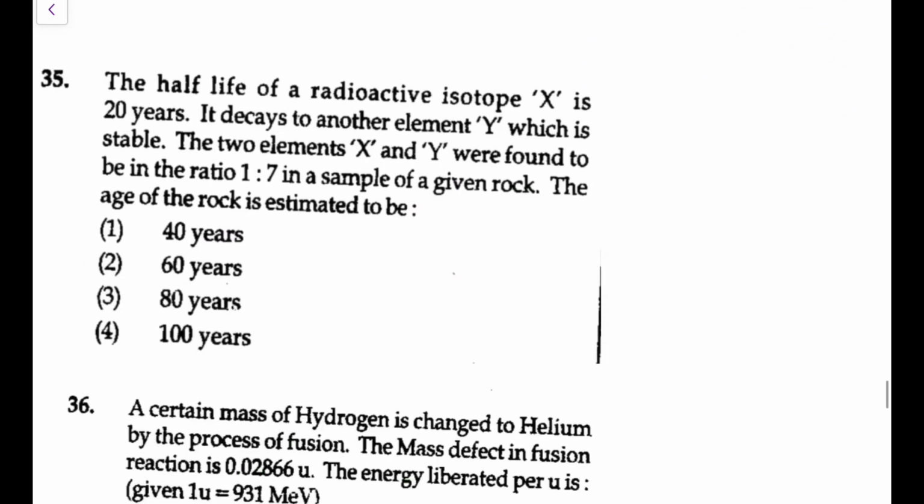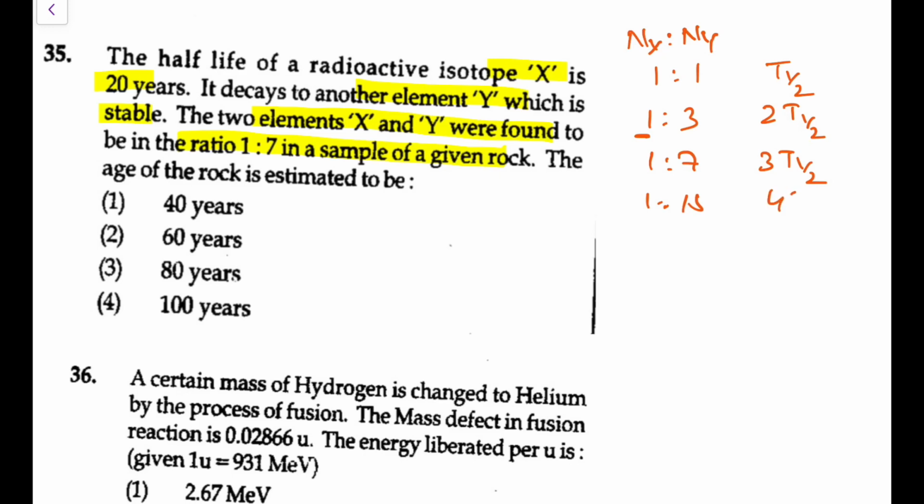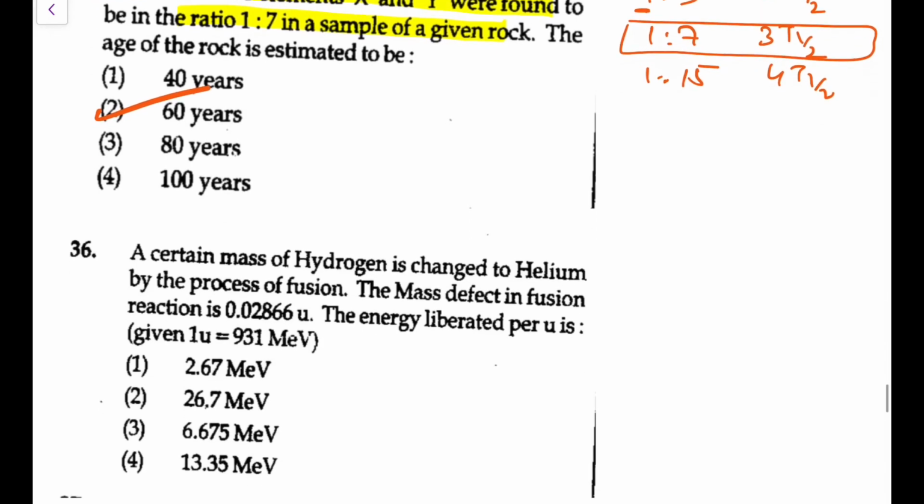Next, the half-life of a radioactive isotope X is 20 years. It decays to another element Y which is stable. The two elements were found to be in the ratio 1:7 in a given sample of rock. When I teach my students, I simply tell them to remember this ratio. If the ratio is 1:1, it means 50% has decayed, so time would be T half. If it is 1:3, it means 1/4 of the original is left, because 3 parts have decayed and 1 is left, so time would be 2 T half. If it is 1:7, that means it is 1 by 8, so that is 3 T half. If it is 1 by 15, it would be 4 T half. So if you remember that it is directly 3 T half, you can tick straight away, that is going to be 60 years in this particular case.